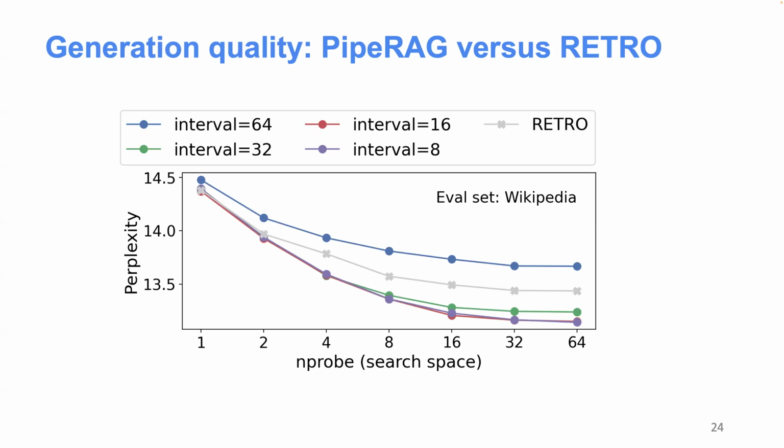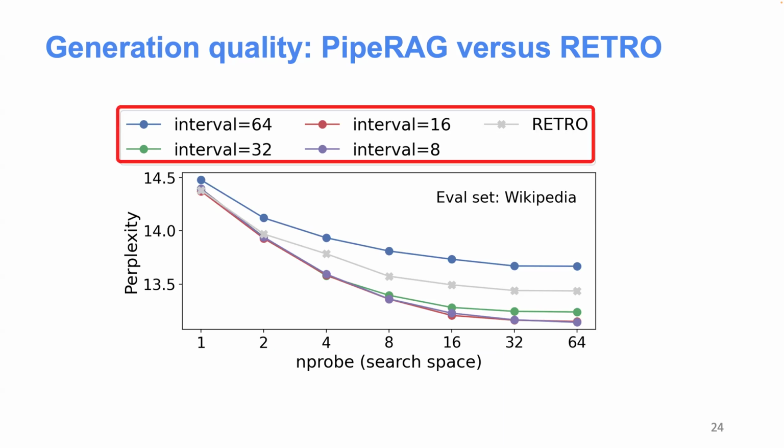So you can see in this figure, the x-axis shows the search space on the database. The larger the search space, the more database vectors I'm going to scan in this query. And the y-axis shows the perplexity. Here we evaluate different options for PipeRAG with different retrieval intervals ranging from 8 tokens to 64 tokens. And retro always uses a fixed configuration of 64 tokens due to the design of its attention mechanism.